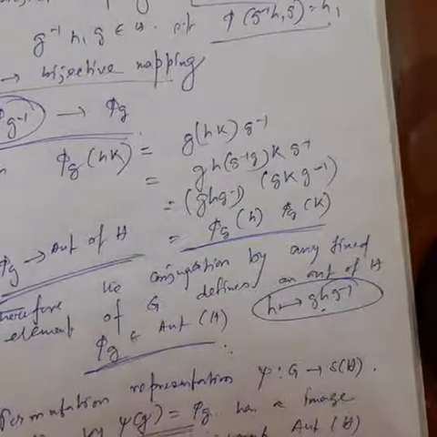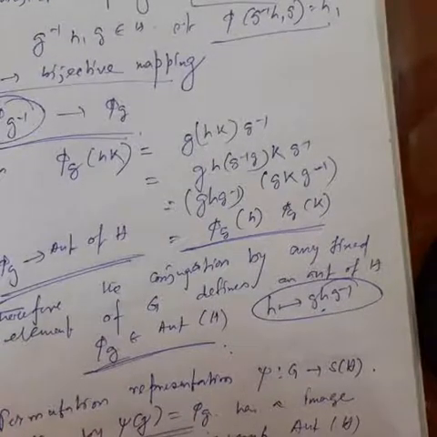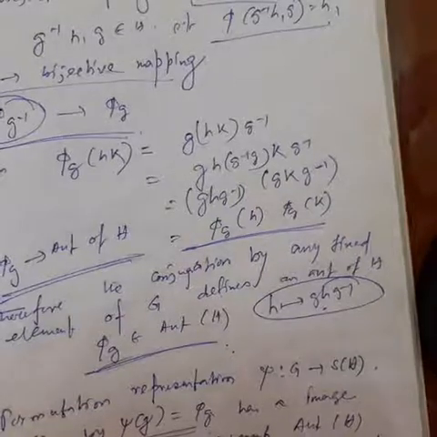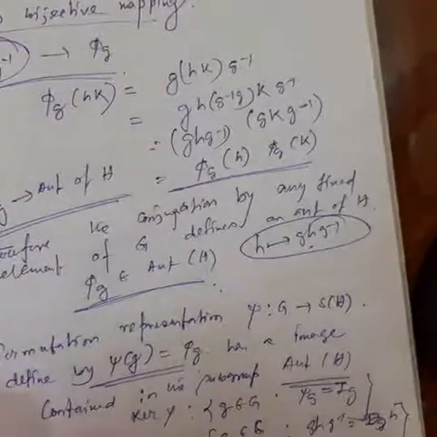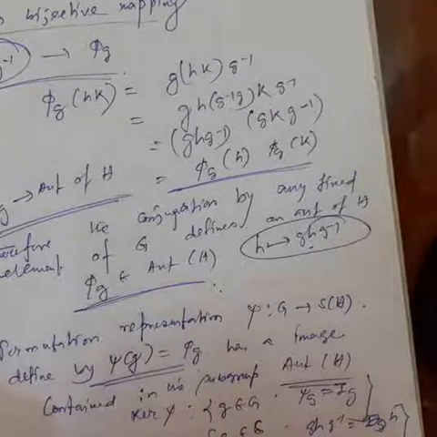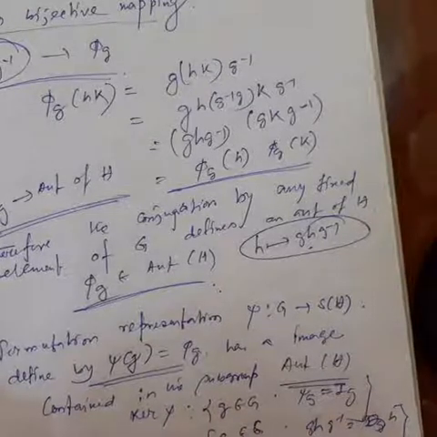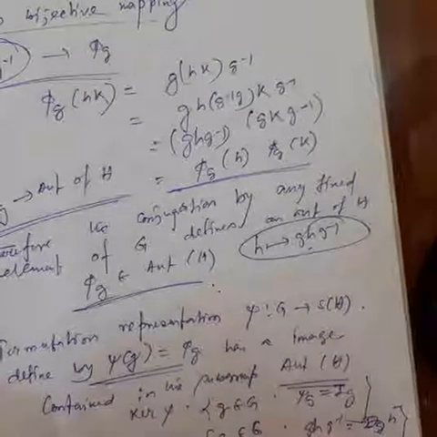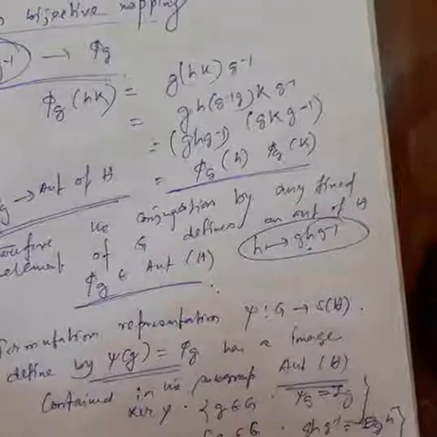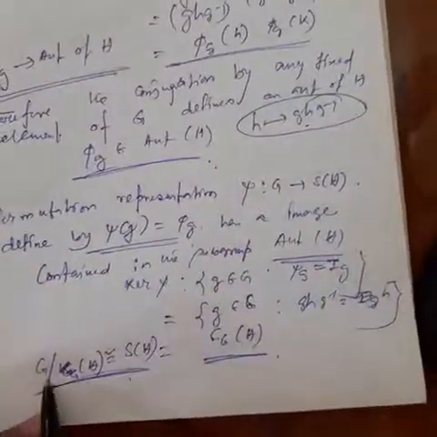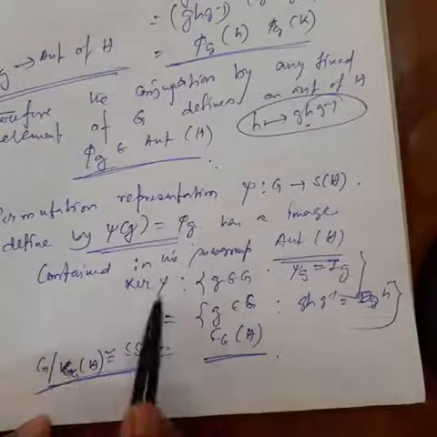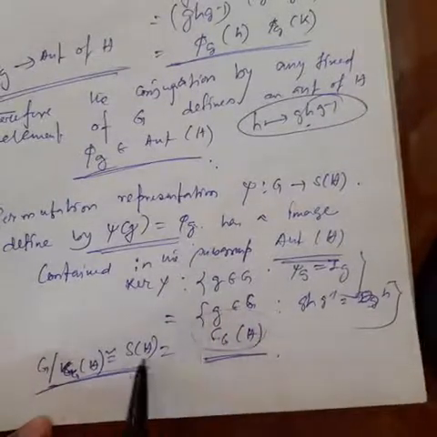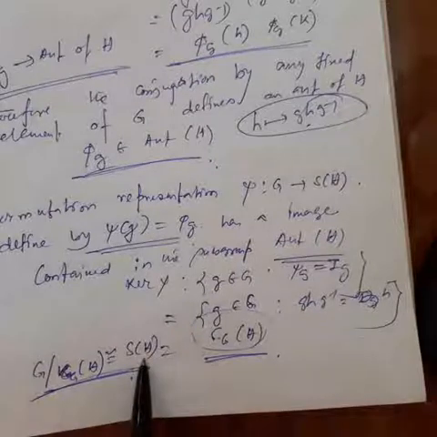So this is actually the centralizer of H. By isomorphism theorem, G quotient kernel of psi, that means G quotient C_G of H is isomorphic to S_H.